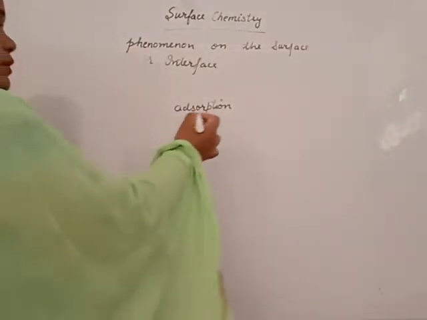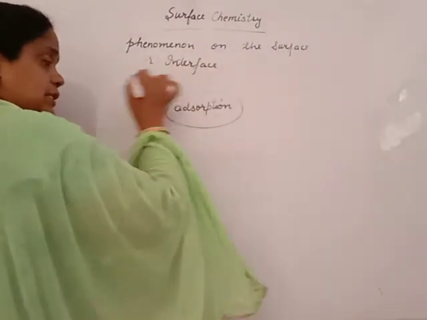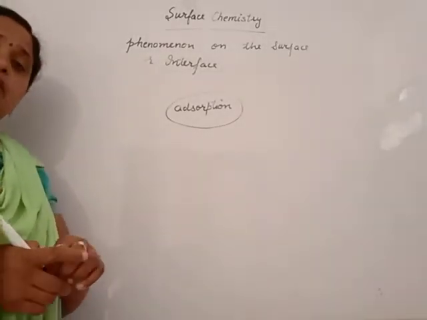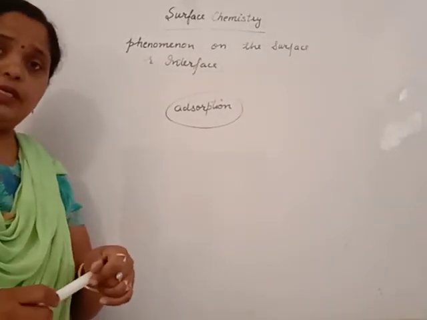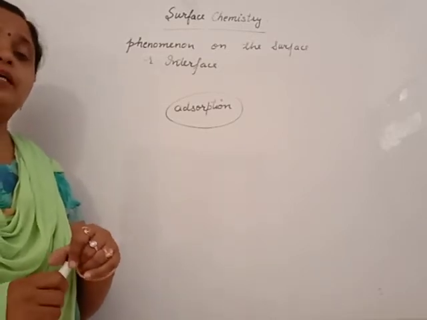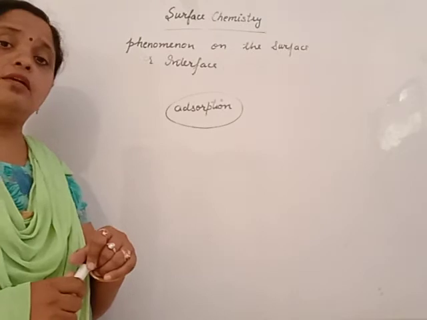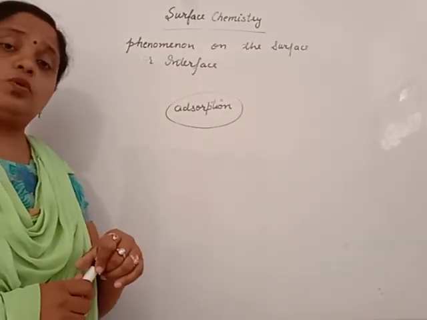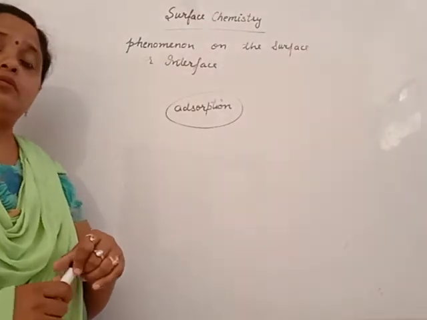Then beta, the question is, what is adsorption? Adsorption is the surface phenomenon in which some particles are retained on the surface of a solid or liquid.